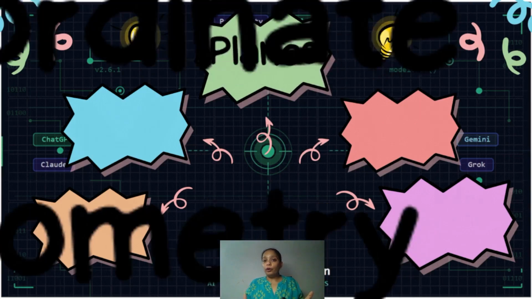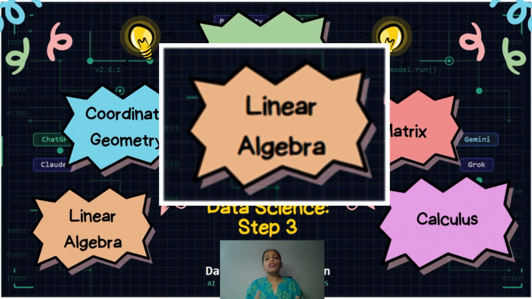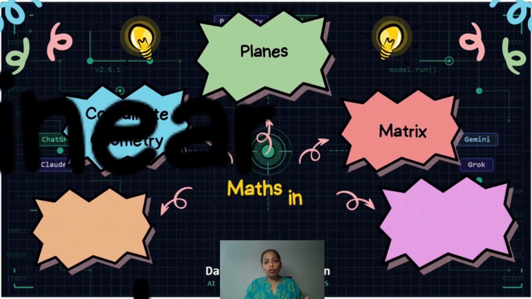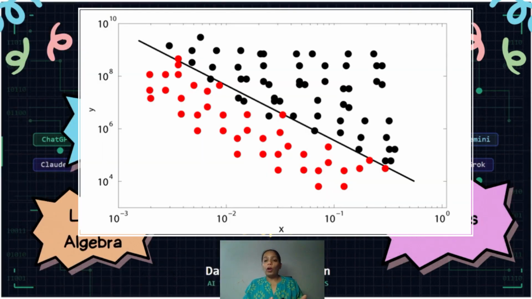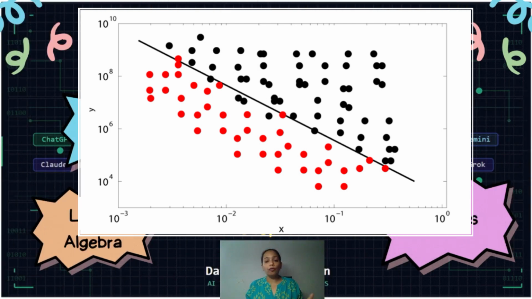Every data science model runs on maths, and there are 5 foundational topics, and the connection between them makes you a good data scientist. And I will show you how to fit them together. It starts with linear algebra, the study of linear equations that draw a straight line. ML models draw and predict that straight line to distinguish between two classes of data.